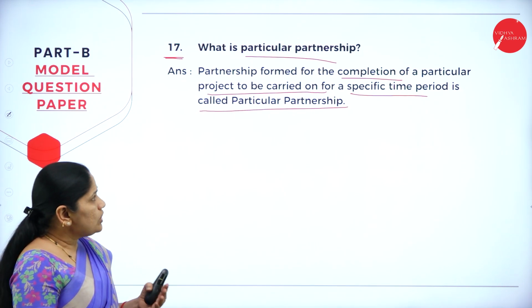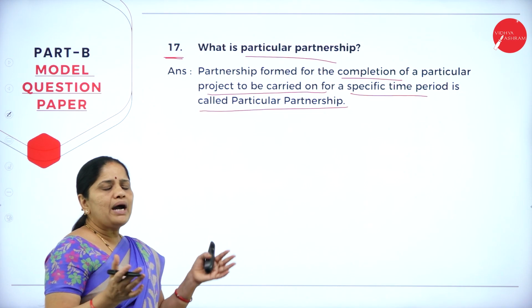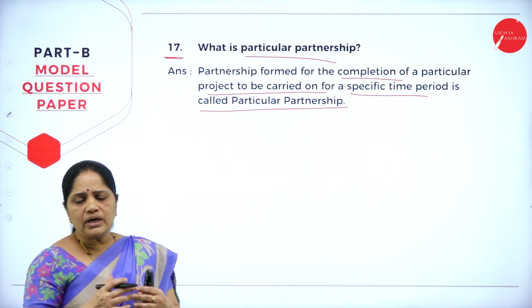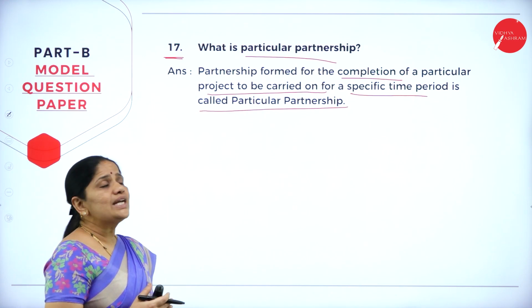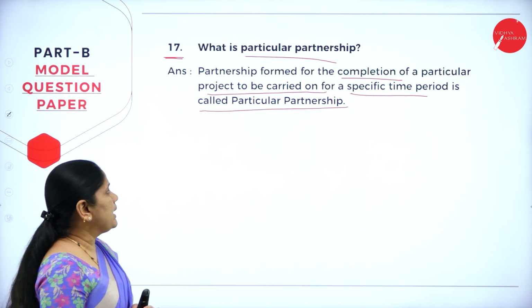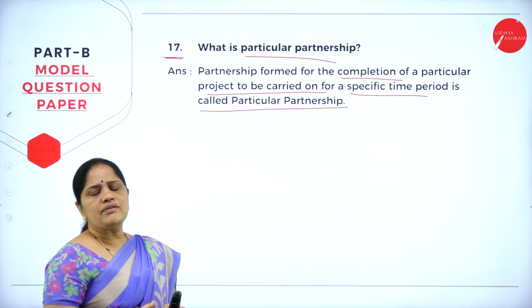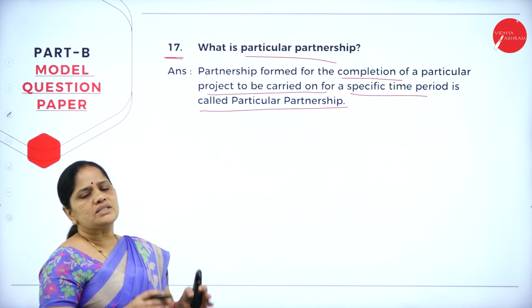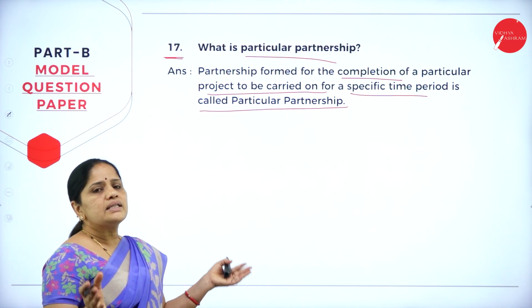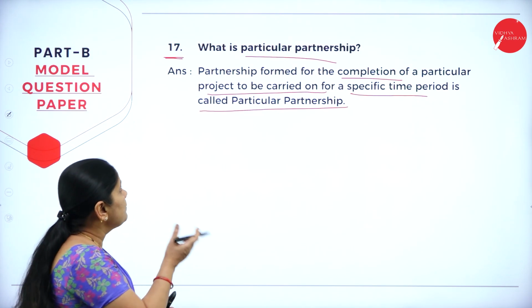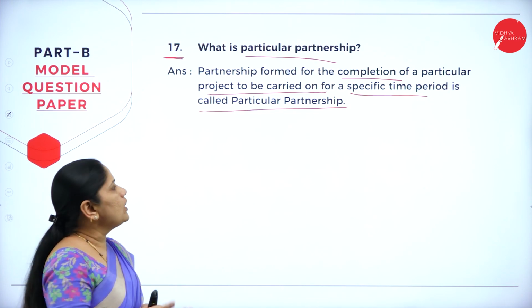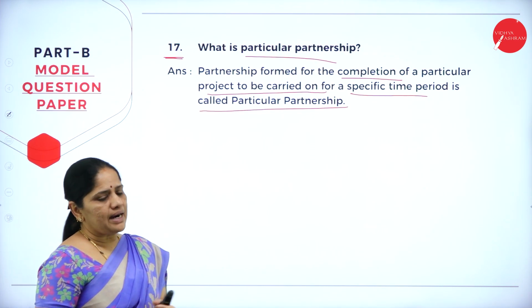When two parties come together to complete a project, that kind of partnership we call particular partnership. It will be for a specific time period. Until the project is over, they will be in the partnership agreement.